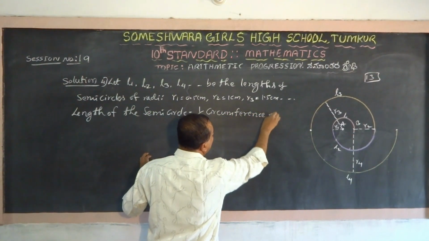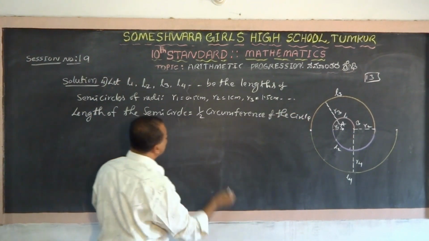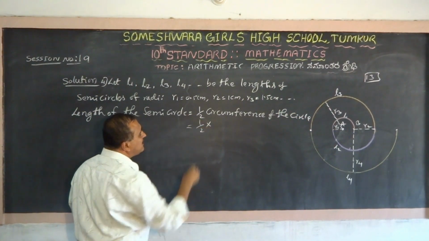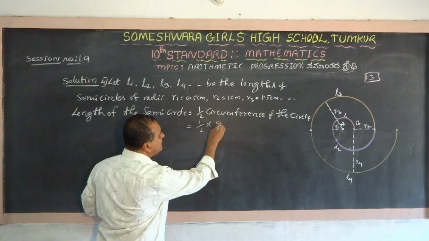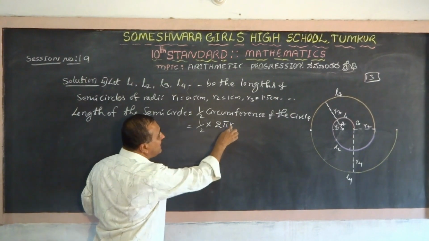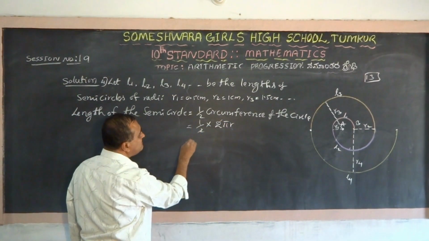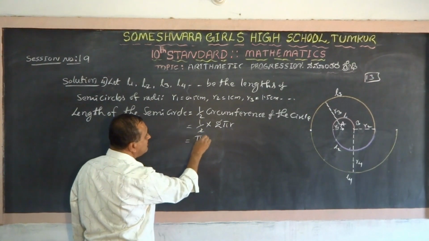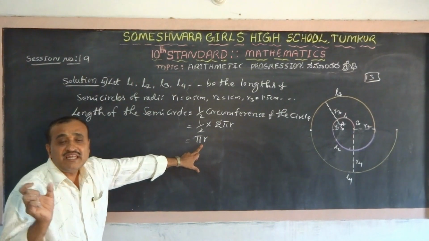You know the formula for the circumference of the circle: it is 2 pi r, where r is the radius. Now this 2 gets cancelled. This will be pi r. Pi r is the length of the semicircle.